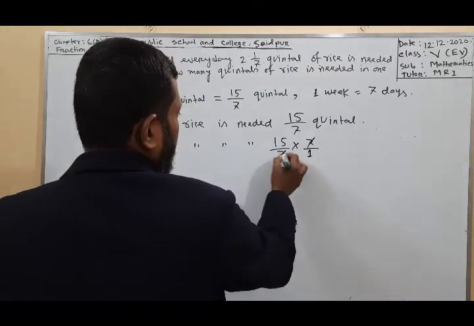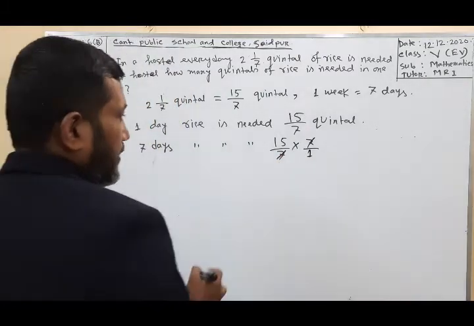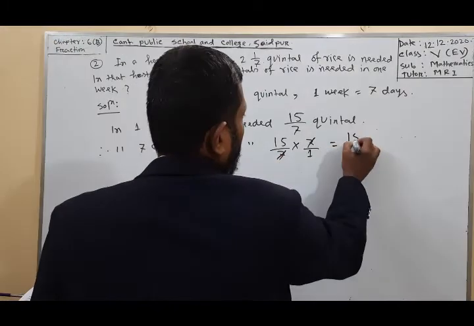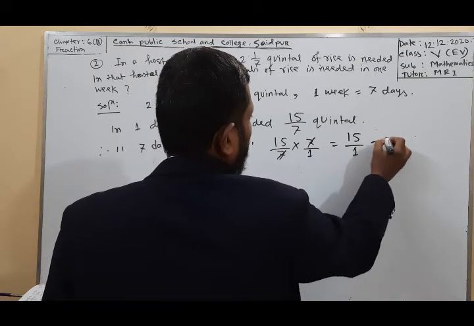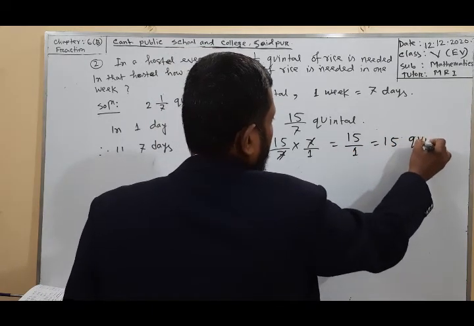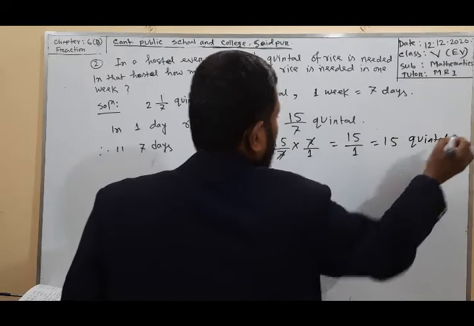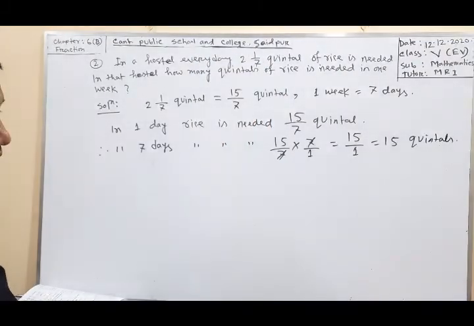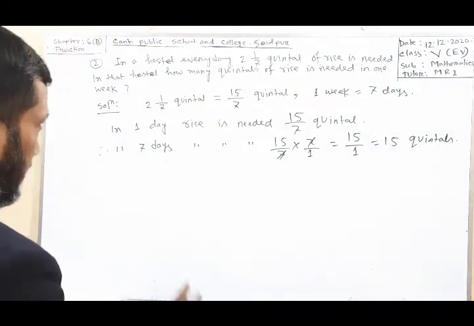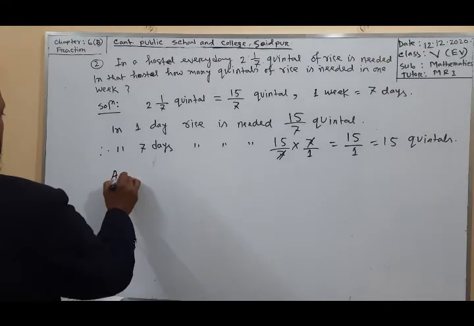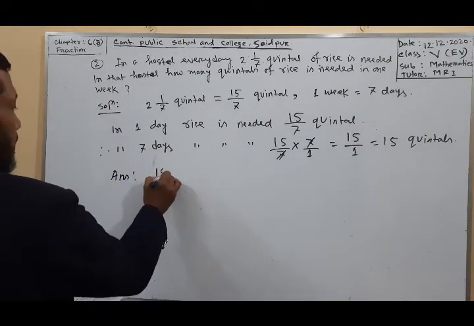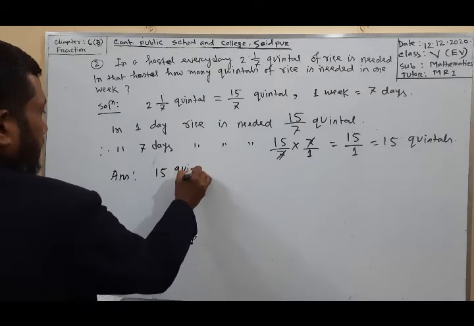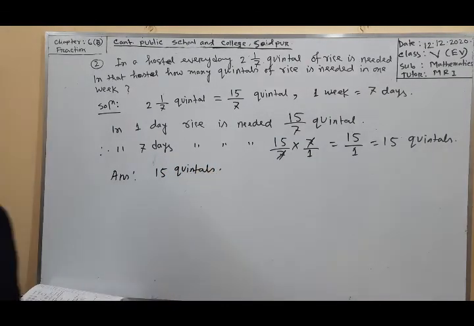So 7 and 7 cancel each other, then we get 15 by 1, that is 15 quintal. So in 7 days the rice needed is 15 quintal. Answer: 15 quintals.